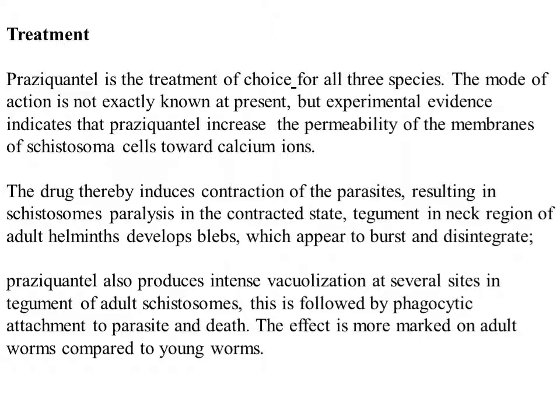In the contracted state, the tegument in the neck region of the adult worm develops blebs which appear to pierce and disintegrate. Praziquantel also produces intense vacuolization at several sites in the integument of the adult schistosome. This is followed by phagocytic attachment to the parasite and death. The effect is more marked on adult worms compared to young worms.